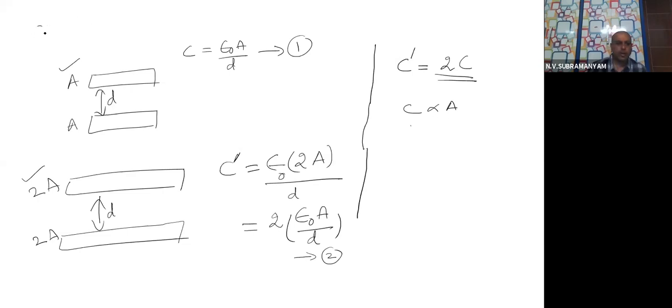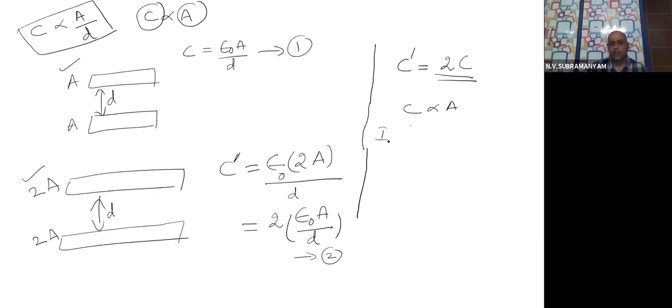In the formula you saw earlier, C proportional to A by D, you saw or not? This means that C is directly proportional to area. That means if you double the area, capacitance also doubles. That is the reason why I have shown you mathematically what will happen.